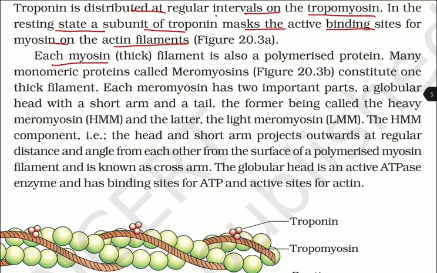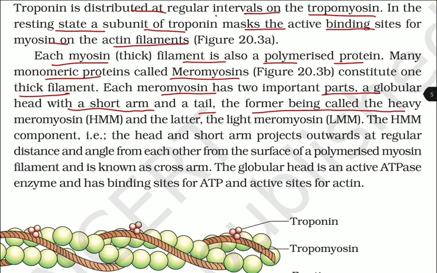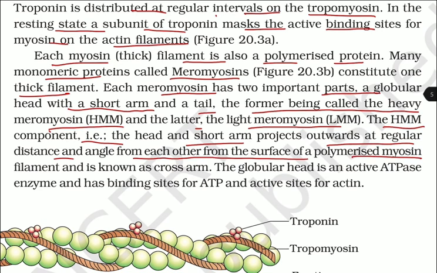Each myosin, that is, thick filament, is also a polymerized protein. Many monomeric proteins called meromyosins constitute one thick filament. Each meromyosin has two important parts, a globular head with a short arm and a tail. The former is called heavy meromyosin, HMM, and the latter the light meromyosin. The HMM component, that is, the head and the short arm, projects outward at regular distance and angle from each other from the surface of a polymerized myosin filament and is known as the cross arm.